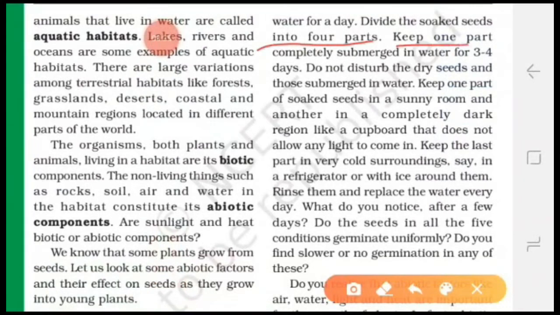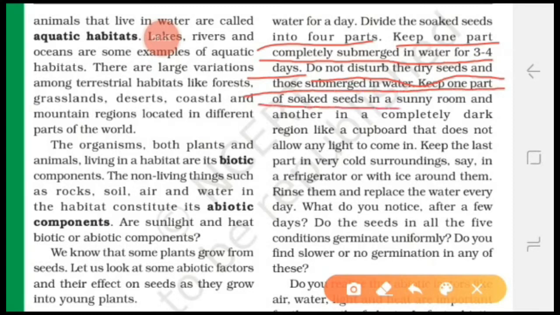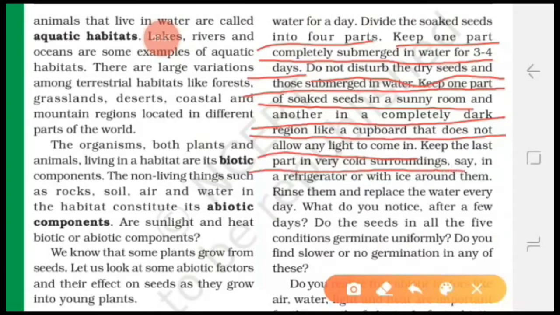Keep one part completely submerged in water for 3 to 4 days and do not disturb the dry seeds. Of those not submerged, keep one part of soaked seeds in a sunny room and another in a completely dark place like a cupboard that does not allow any light to come in. Keep the last part in a very cold surrounding. You can keep it in the refrigerator or with ice around them.